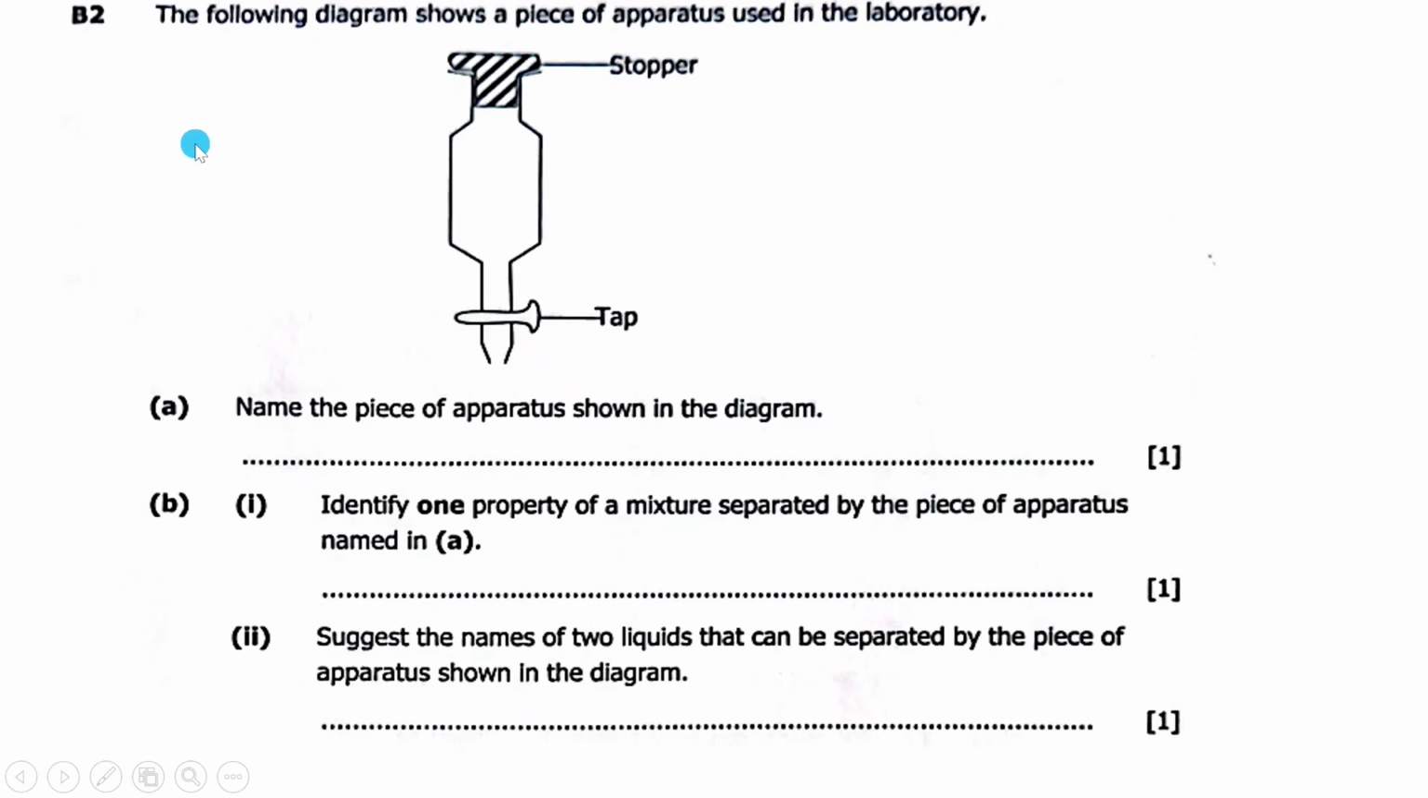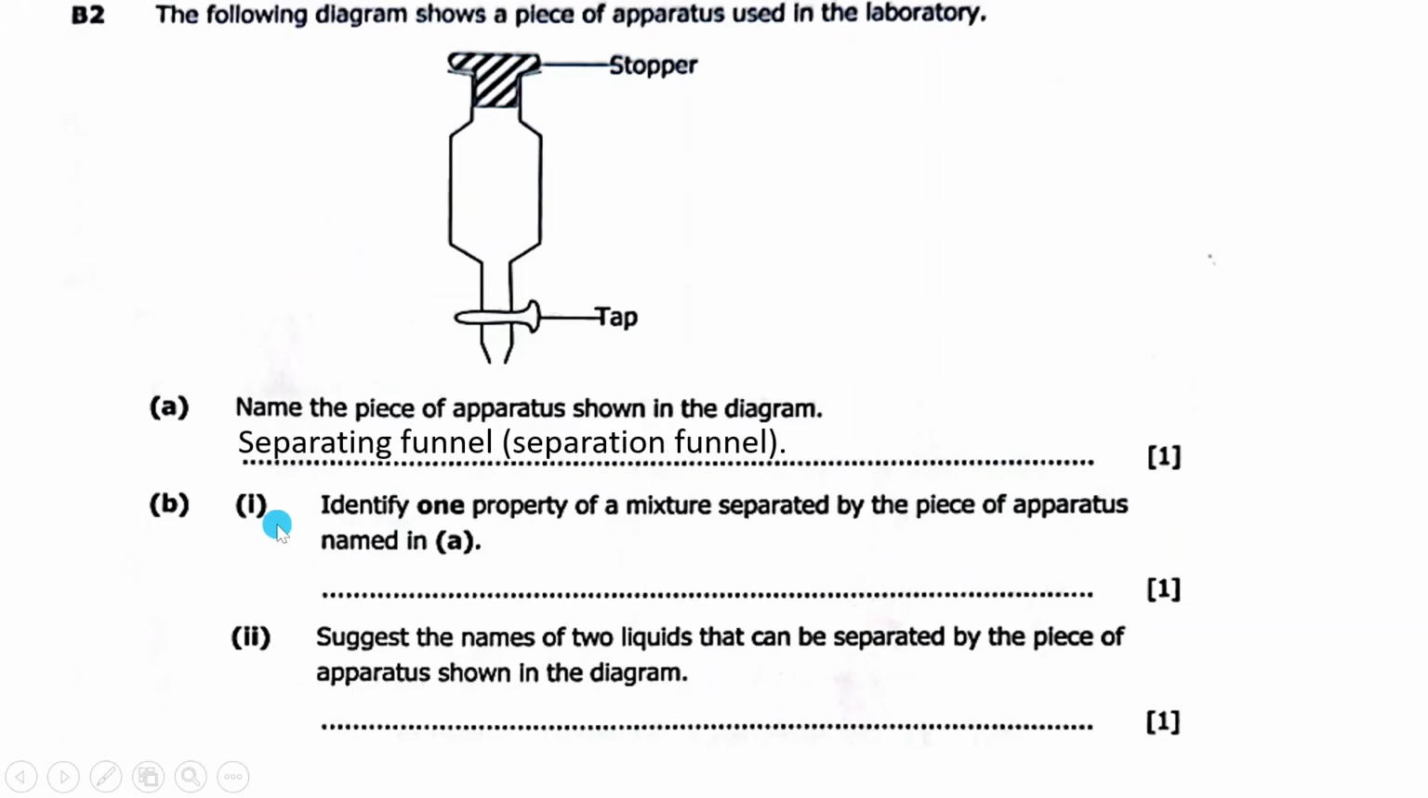Then B2, the following diagram shows a piece of apparatus used in the laboratory. We have this piece of apparatus here, stopper, tap here. And this question also has been coming so many times. Then they're saying, A, name the piece of apparatus shown in the diagram. This is a separating funnel or separation funnel.